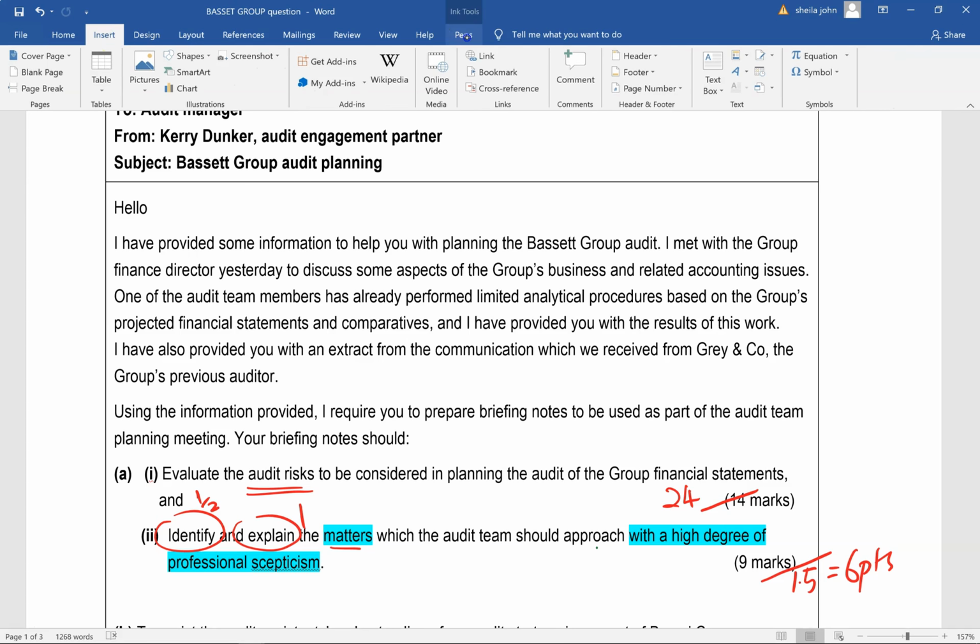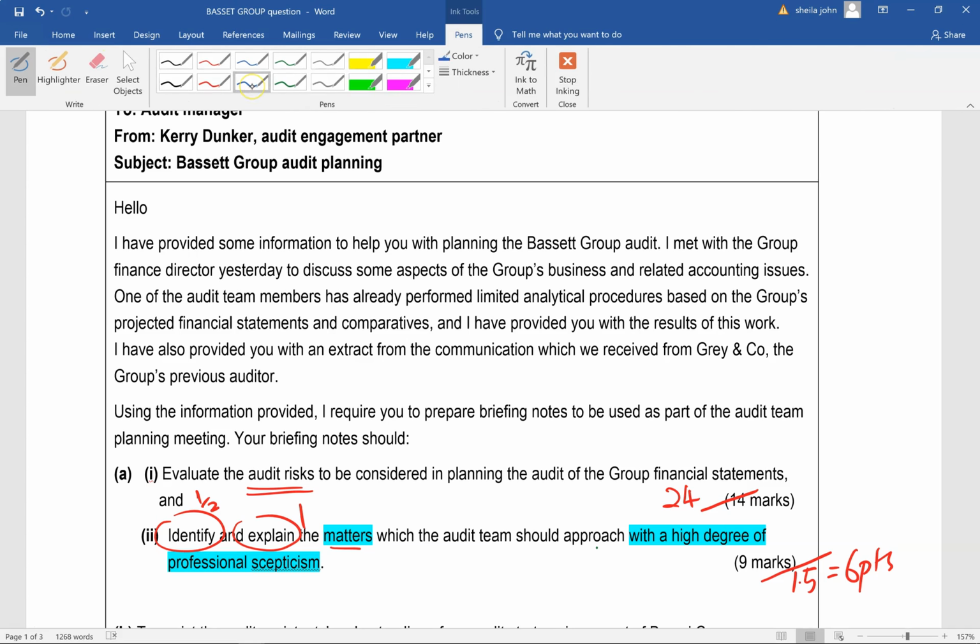Now, just one point here. When the examiner tells you that the audit team members have already performed analytical procedures, you are supposed to take them as being correct. We're not going to criticize any of the analytical procedures done. Okay, to turn around and say, oh, the gross profit margin could be incorrectly calculated. We are not going to say that because they've been calculated by our own audit team members. Okay, and I provided you with the results of this work.